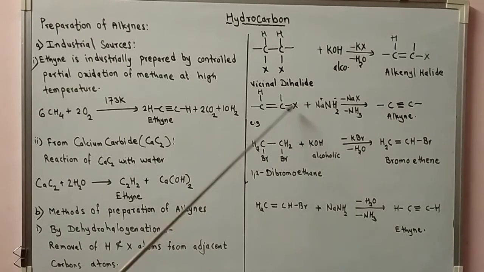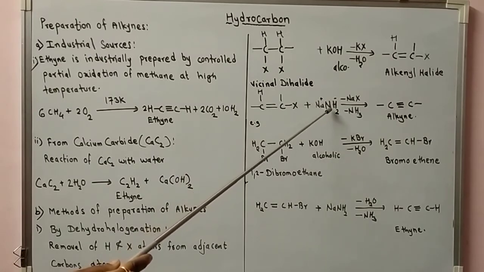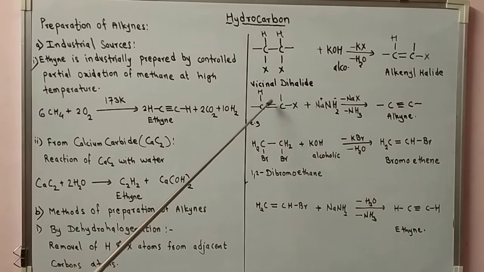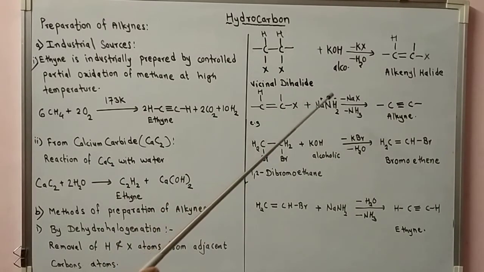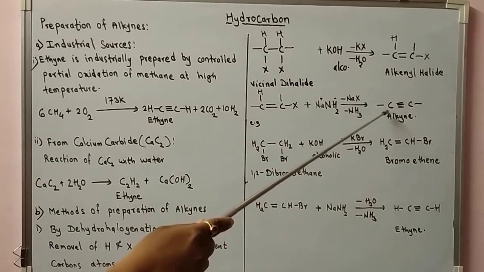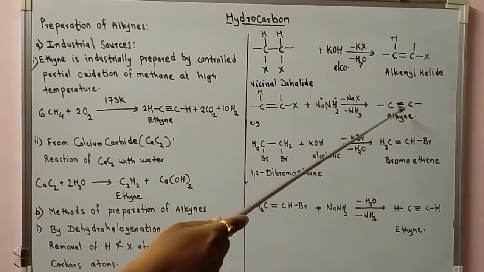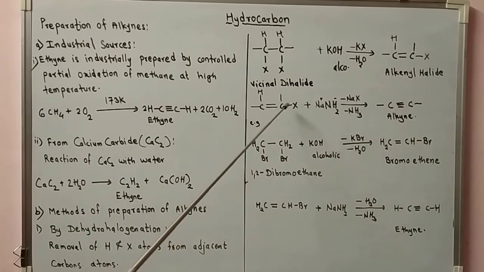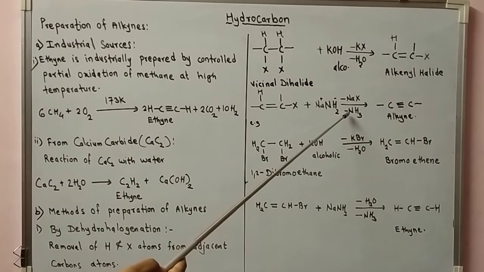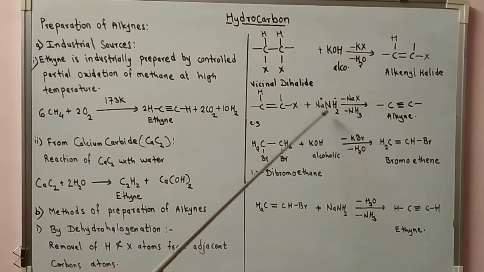Here halogen and hydrogen are removed as sodamide, in this Na plus NH2 minus. So NH2 minus abstracts this hydrogen, and X, the halogen, is the leaving group. So the main product is alkyne, C triple bond C, and these are removed. So here ammonia is a byproduct, so minus NH3 is written on this arrow, and sodium halide, minus NaX.